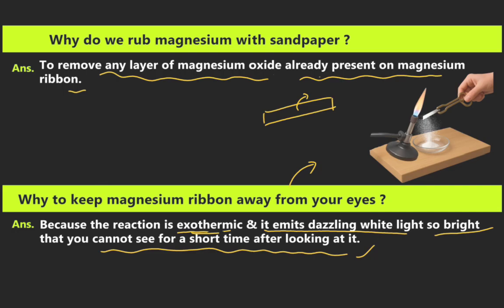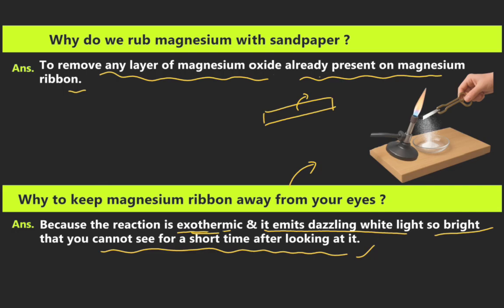Why keep the magnesium ribbon away from our eyes? The answer is because the reaction is exothermic and it emits dazzling white light so bright that you cannot see for a short time after looking at it.